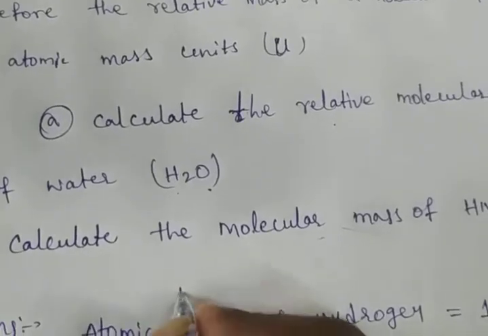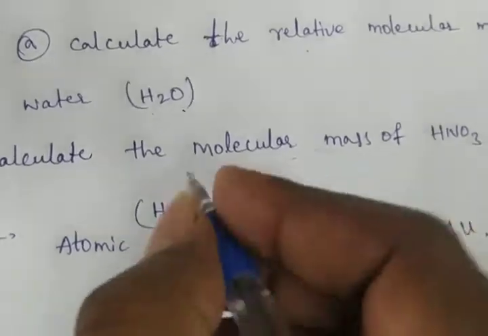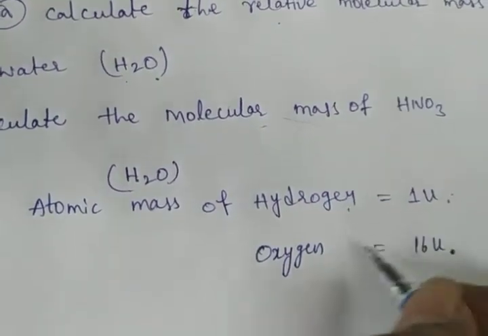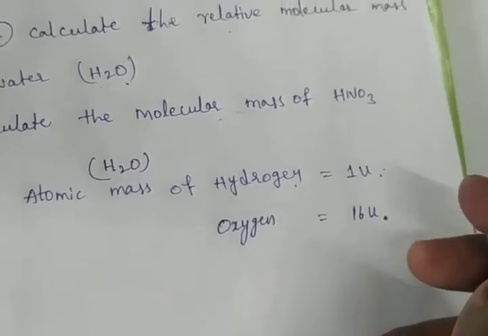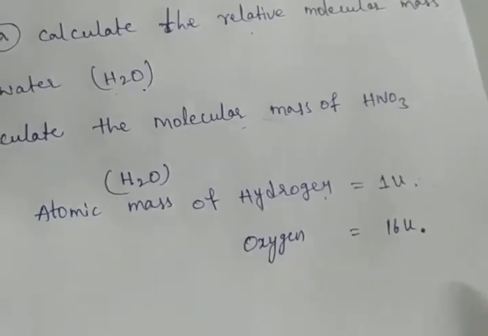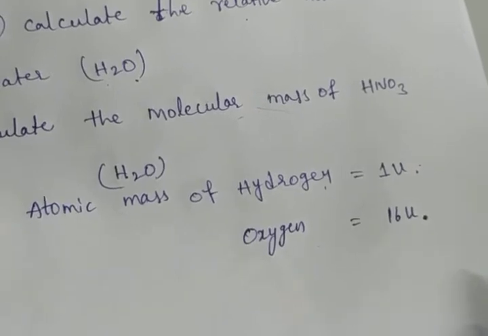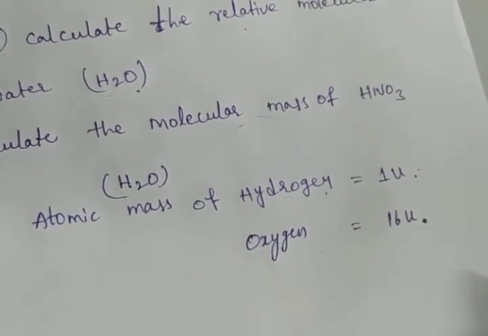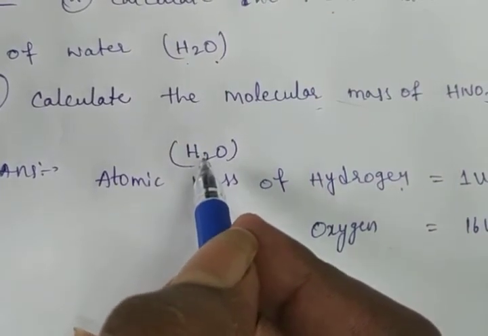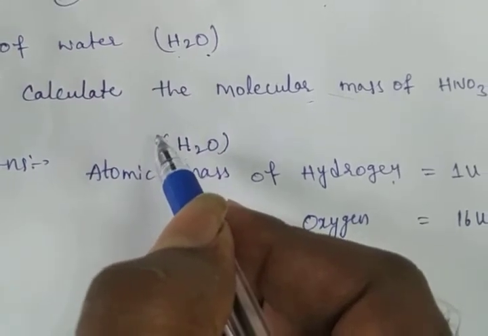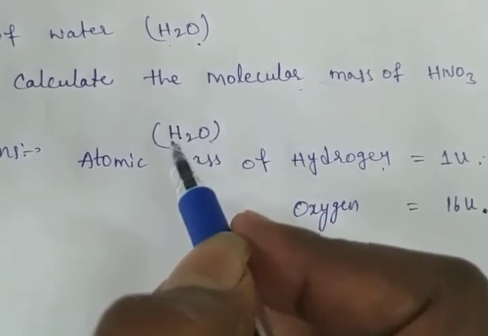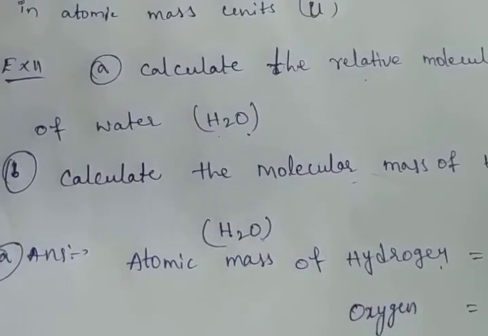Why are we calculating the hydrogen and oxygen? Now we have to calculate the water molecule. In this, hydrogen is there and oxygen is there. That's why we have to take the mass of hydrogen and oxygen. When we are calculating the molecular mass, we have to first calculate their atomic masses. So the molecular mass of water, which contains 2 atoms of hydrogen and 1 atom of oxygen.